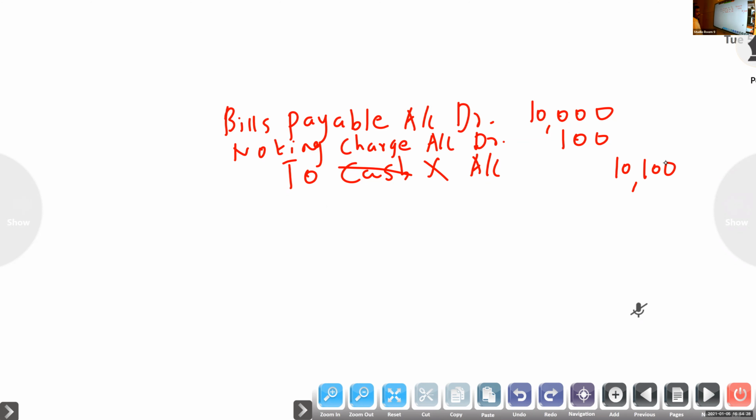Clear? Bill amount and noting charge, he is liable to X. In the books of drawer, Y is responsible, so instead of cash, Y.